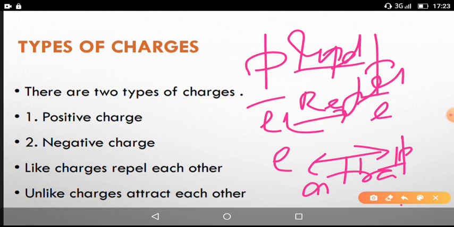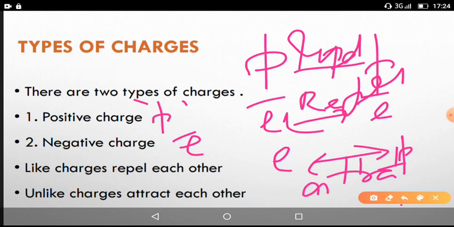One, proton, and the tendency of the proton is known as positive charge here. That's why it is called P. Proton is denoted by P, and the tendency of the electron is named as negative charge here. So negative charge is for electron and positive charge is for proton here.